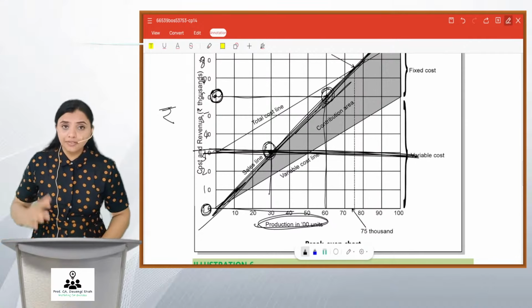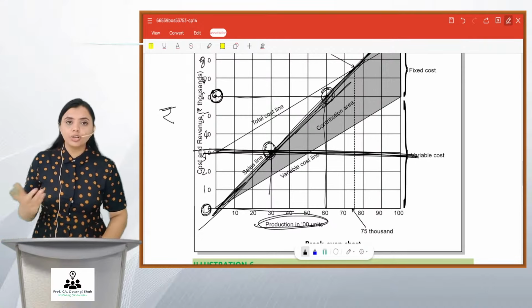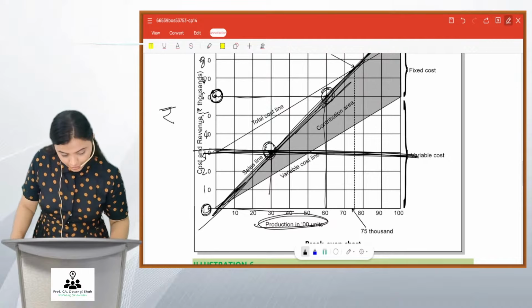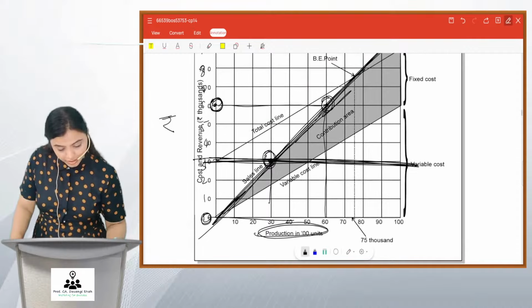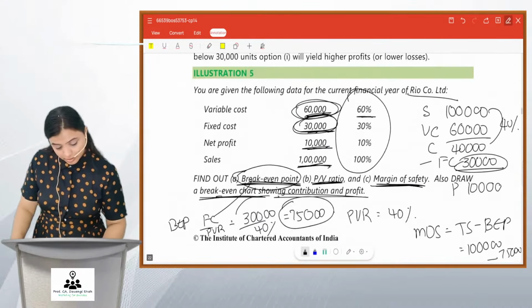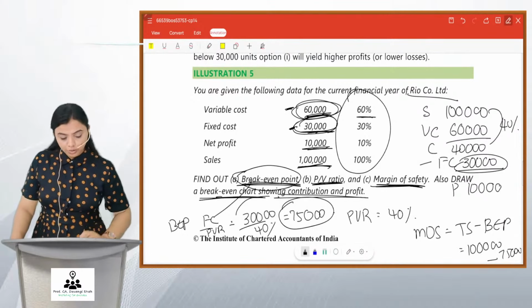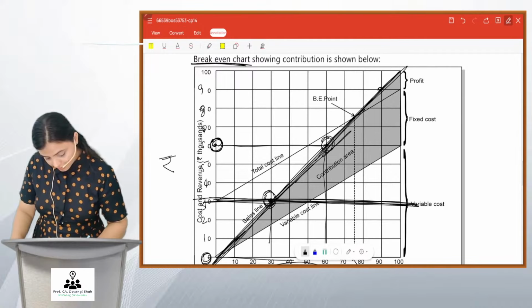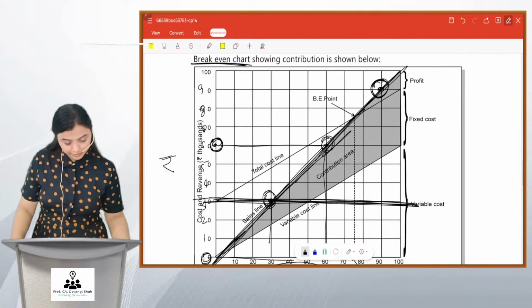Now, the total cost graph needs to be plotted. What is this total cost? Total cost is variable cost plus fixed cost. And it will be like this. 60,000 variable cost, fixed cost 30,000, total gets to 90,000. We'll plot this one here. Total cost is 90,000.